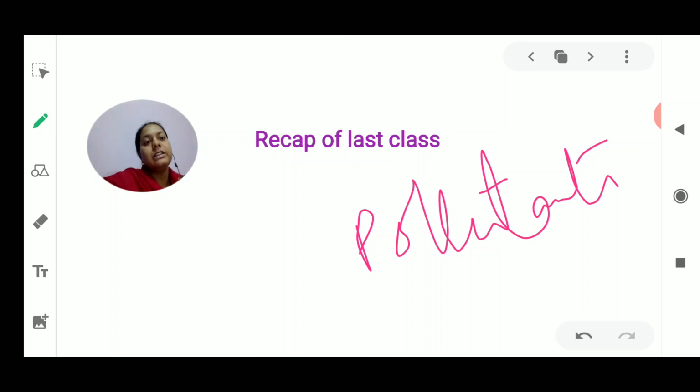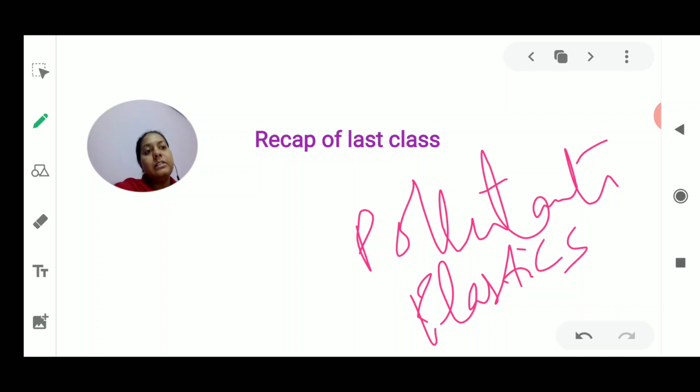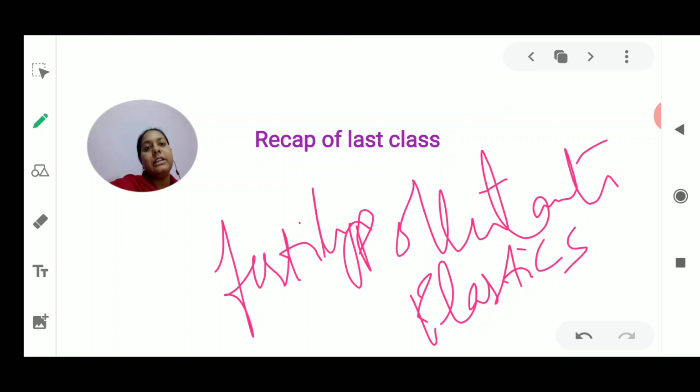As you should not use polythene or plastics, you could carry your cloth bag, so that you could bring things from the market easily in those cloth bags. We need to avoid these plastic materials, which create lots of soil pollution because they decrease the fertility of the soil. So all these things we have seen in the last video, which was about the pollution of the soil.